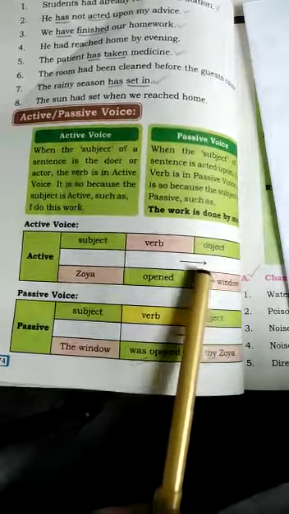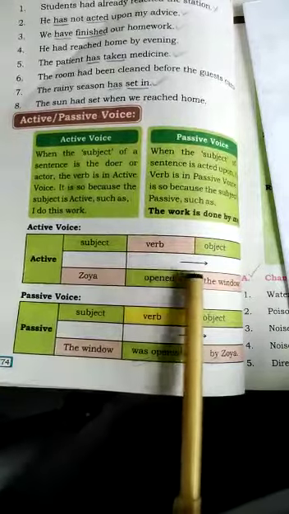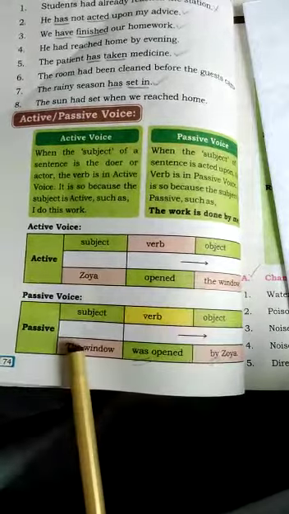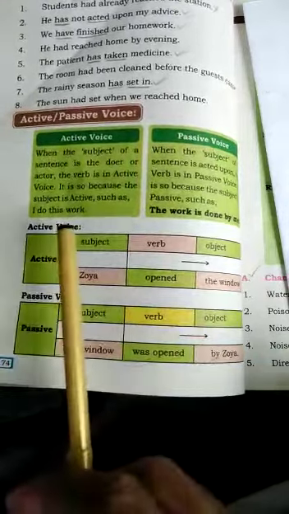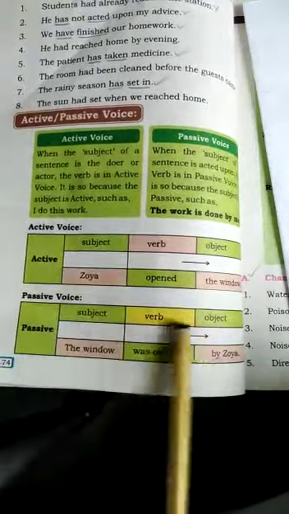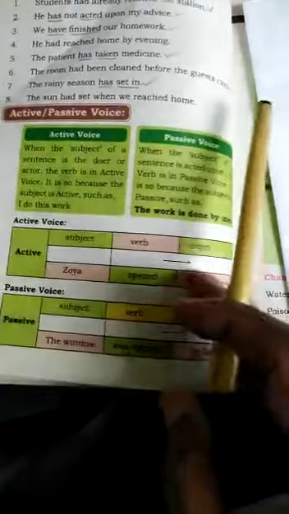So the object is changed into subject, subject is changed into object. The window was object, now it is subject. Zoya was subject, now it is object. The window was opened by Zoya.